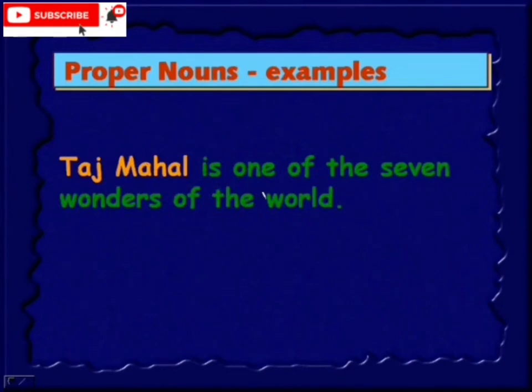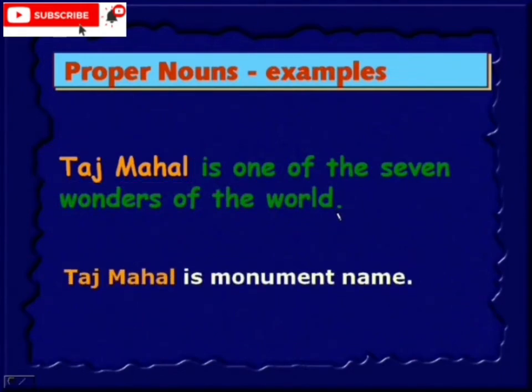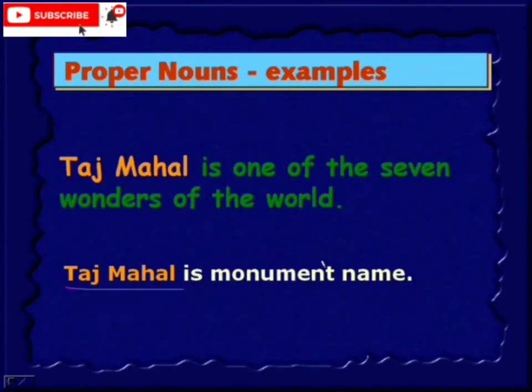Taj Mahal is one of the 7 wonders of the world. I say Taj Mahal, there are 2 words, but each word starts with a capital letter, indicating it's a proper noun. It is one of the 7 wonders of the world. So here Taj Mahal is a monument's name. It's a monumental building.